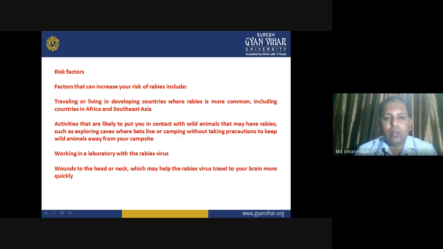Activities that are likely to put you in contact with wild animals that may have rabies, such as exploring caves where bats live or camping without taking precautions to keep wild animals away from your campsites. Working in a laboratory with rabies virus. Wounds to the head or neck, which may help the rabies virus to travel to your brain more quickly.